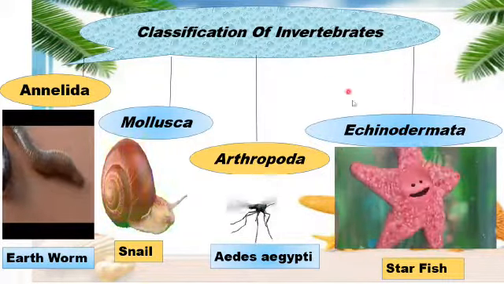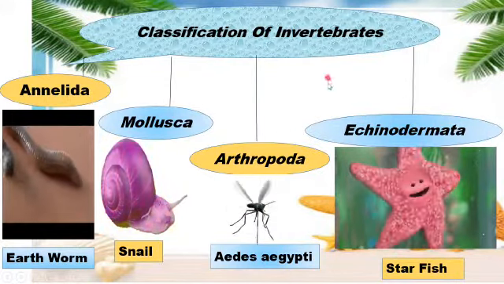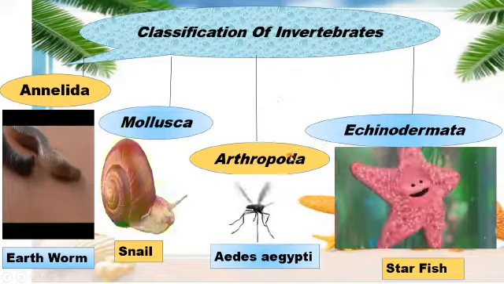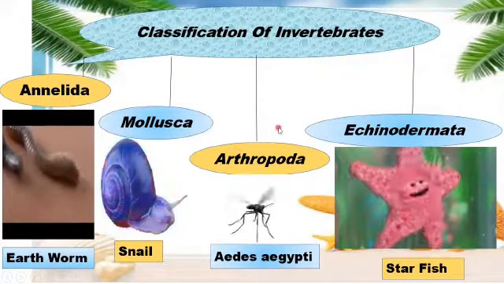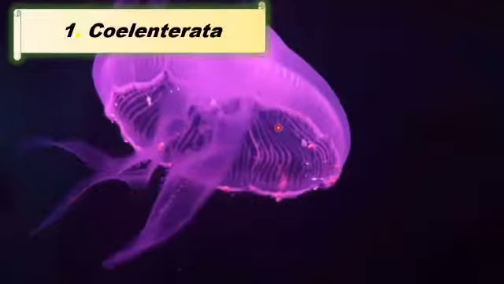So beta, this is all about the classification of invertebrates, and we have divided the invertebrates into 8 different phyla on the basis of different characteristics. Now we are going to discuss each and every phylum in detail. So the very first phylum is the phylum Coelenterata. Now we are going to discuss its characteristics.